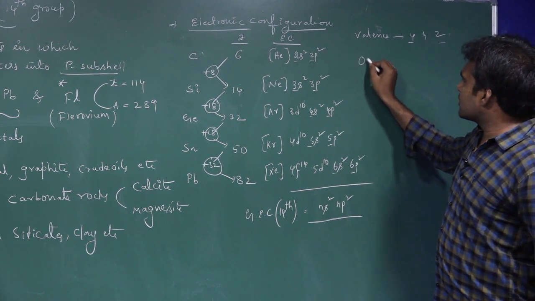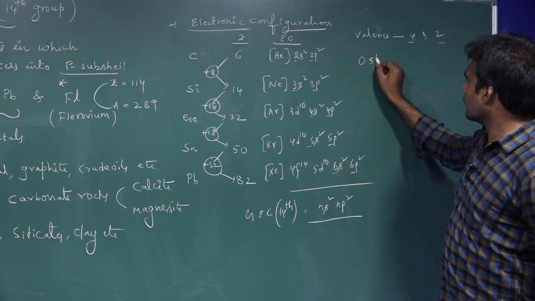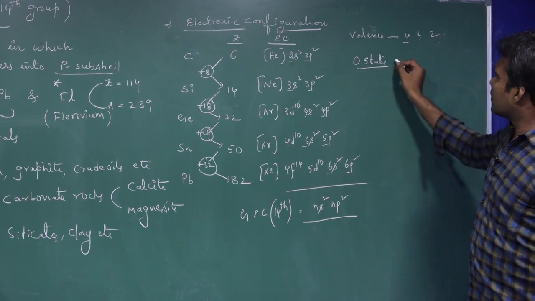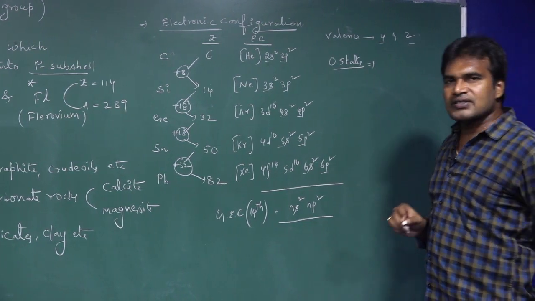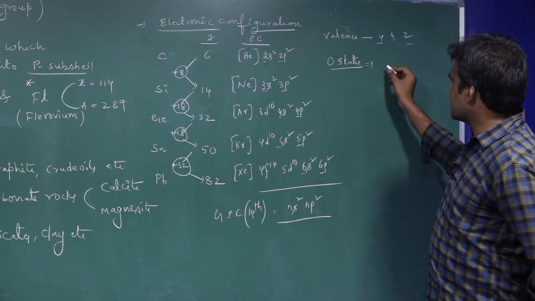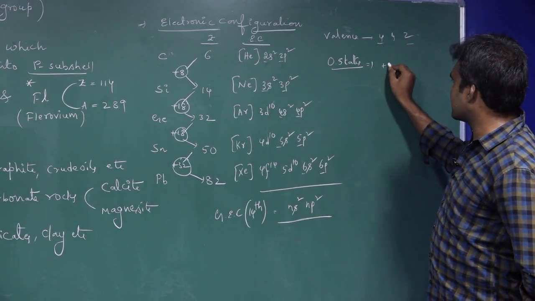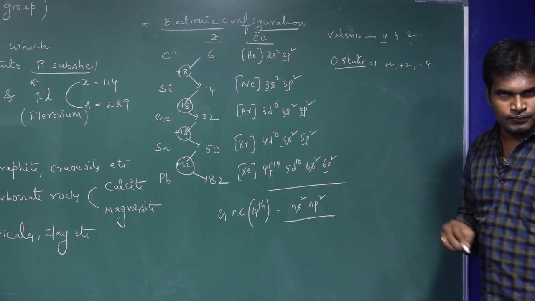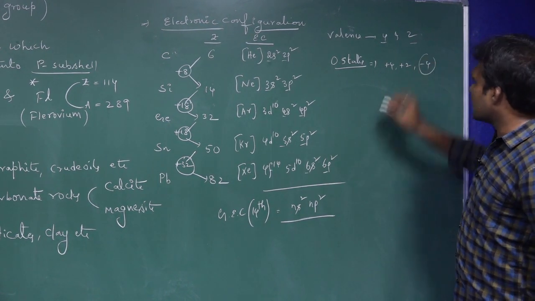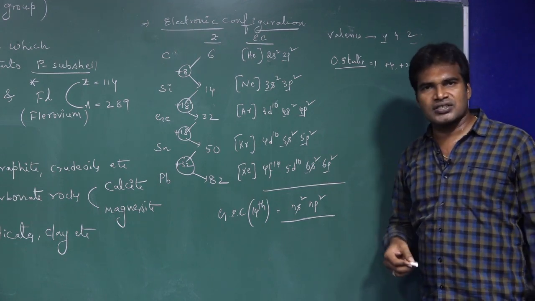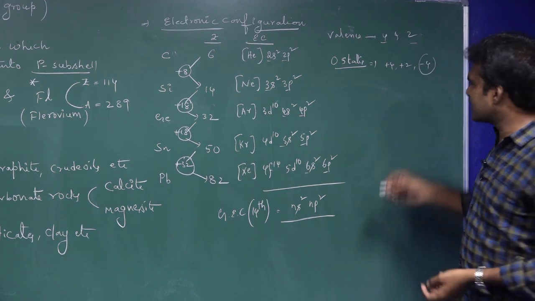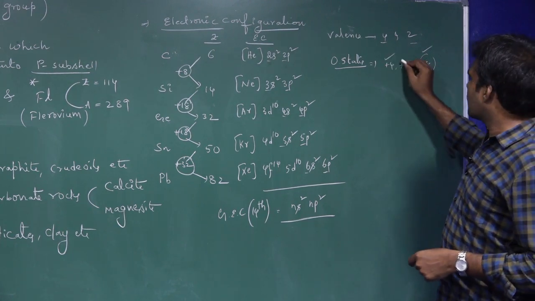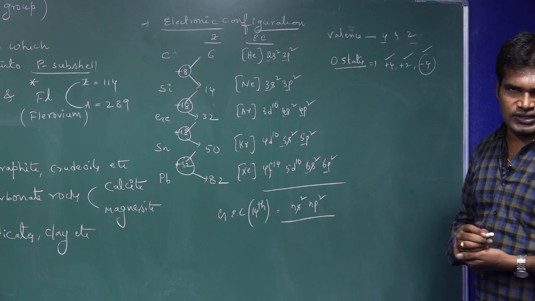Next, oxidation states. What about the oxidation states? Generally, the 14 group elements can show three types of oxidation states, that is +4, +2, -4. But remember, the stability of the -4 oxidation state is very low. So only in rare cases can they show the -4 oxidation state. Usually they show +4 and +2 oxidation states.